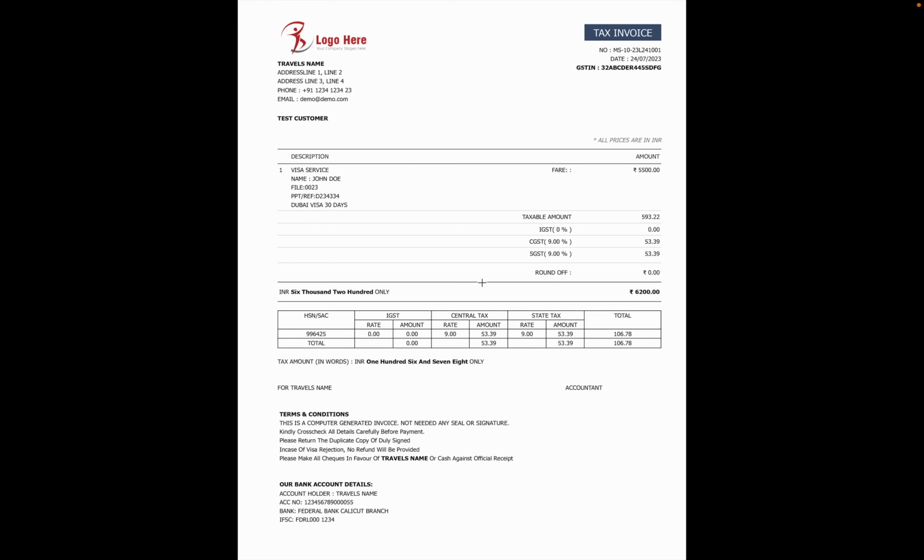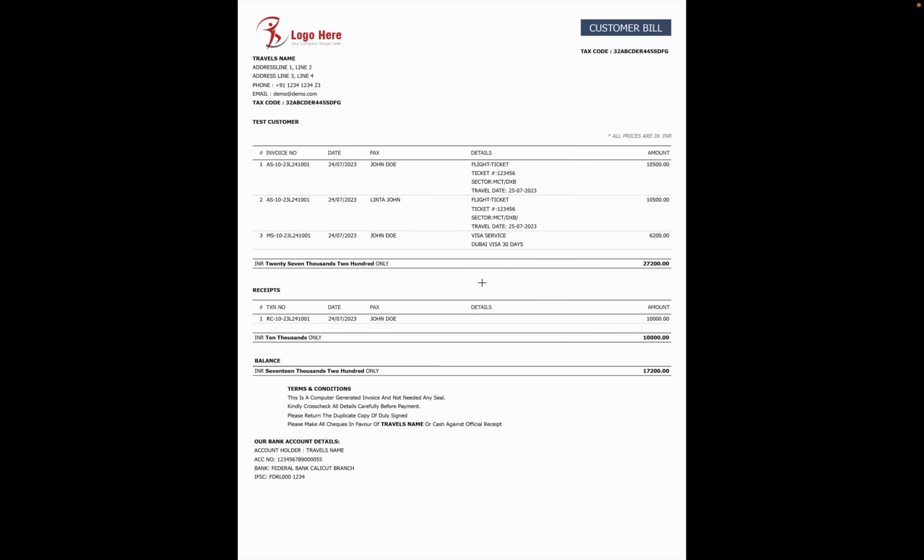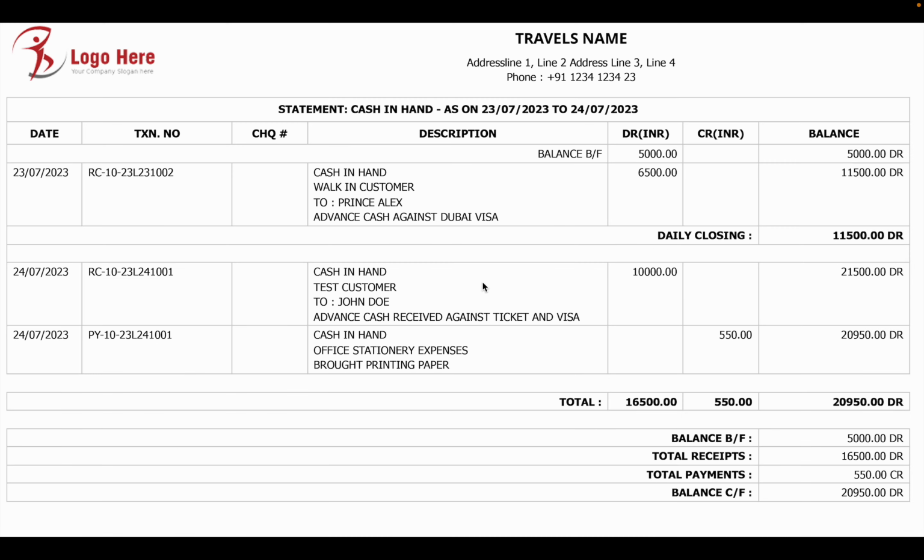This is a GST invoice, where you can see the GST split-up, IGST, SGST, CGST splits, then HSN code, bank account details, everything will be there. This is a bulk invoice print where you can see multiple invoices in a single invoice format. This is a complete customer bill where you can see invoices in the first section, then receipts. If there are refunds or payments, they are also available in this invoice.